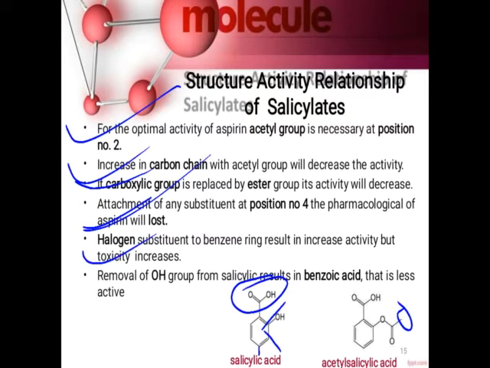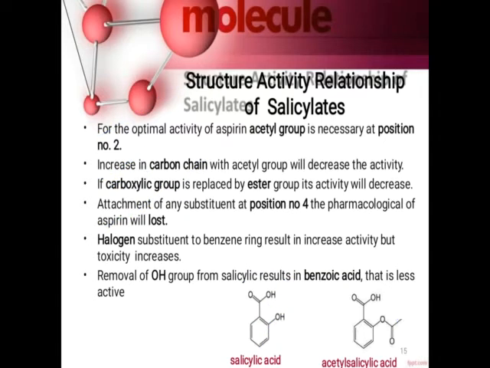If we attach a halogen group to aspirin or any salicylic acid, then it will increase the activity. But as we know, if we attach a halogen, its toxicity also increases. So if a halogen atom is there, its toxicity increases. So it is better not to attach the halogen group. The removal of the hydroxy group from salicylic acid results in benzoic acid, which is less active. So here in salicylic acid, if this hydroxy group is removed, only benzoic acid is present. So it is active, but it is less active as compared to salicylic acid.